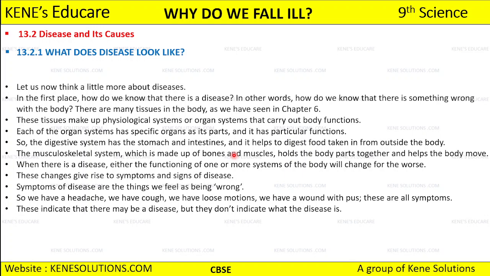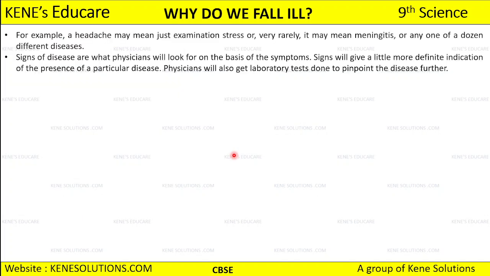This indicates that there may be a disease, but it doesn't indicate what the disease is. I'm having a headache, a cough, loose motion. These are the symptoms of disease, but I don't know what exactly the disease is, right. For example, a headache may mean just examination stress, or very rarely it may mean meningitis or any one of a dozen different diseases. We don't know. If I have a headache, it could be meningitis, or it could be because of examination stress, and there can be dozens of different diseases which might occur here. Okay, so the signs of disease are what physicians will look for on the basis of symptoms.